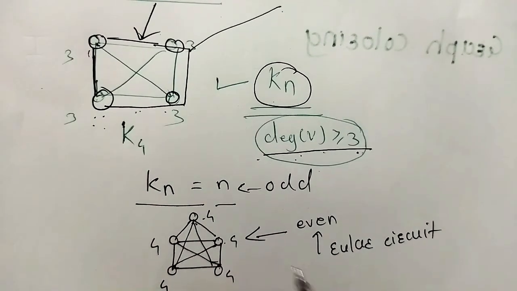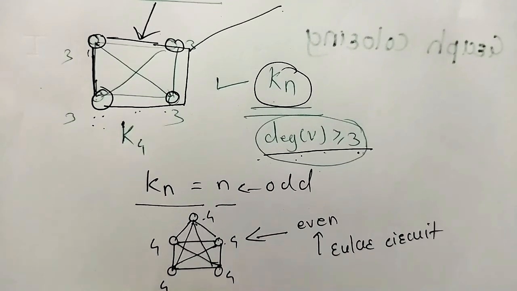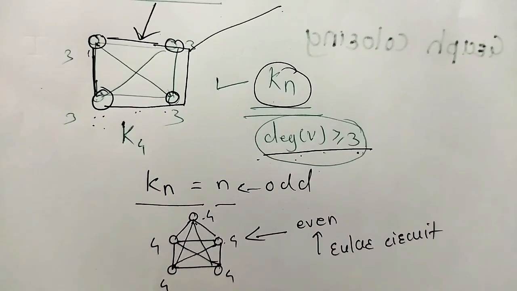Next, what are the applications of Hamilton path and circuit? First is the Chinese postman problem. Second is the traveling salesman problem. To solve these problems, these graphs are useful.